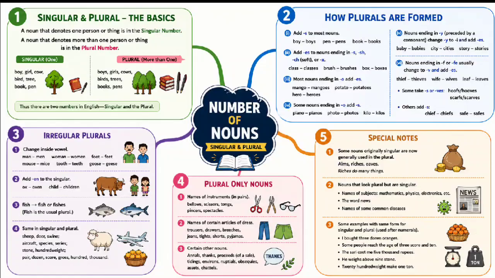The sixth one is the following nouns ending in f or fe form their plural by changing f or fe into v and adding es, as thief, thieves; wife, wives; wolf, wolves; life, lives; calf, calves; leaf, leaves; loaf, loaves; knife, knives; shelf, shelves; half, halves.